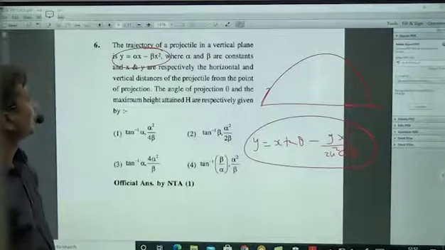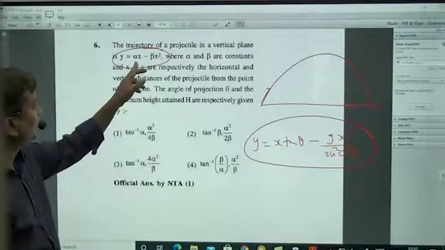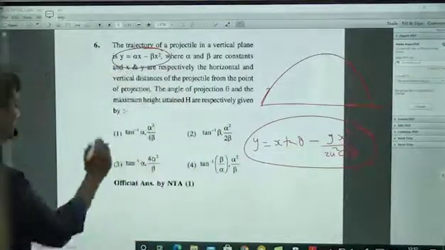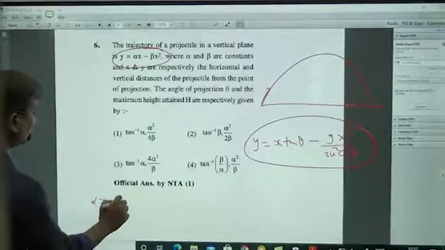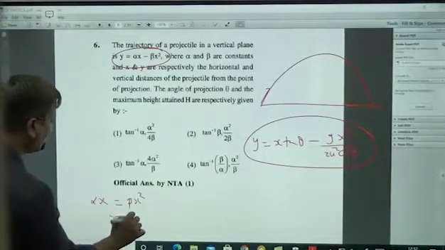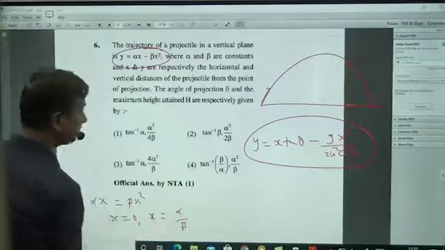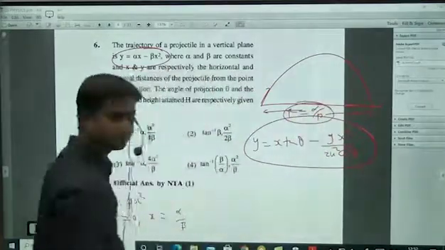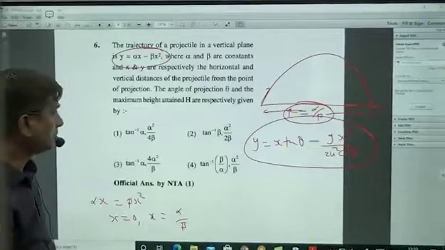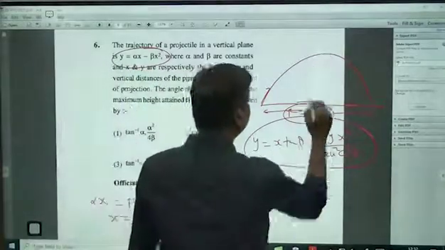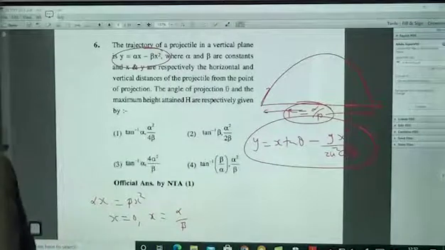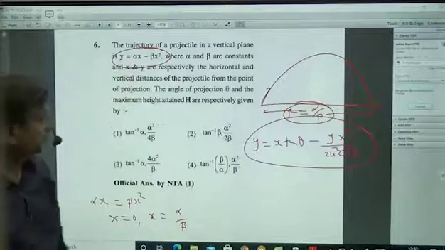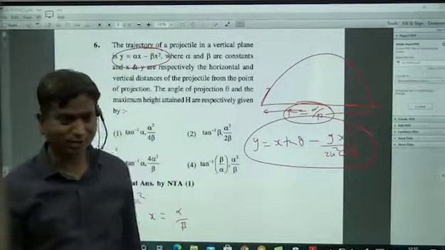Better you can put y equal to 0, and you will get the range. Here if you put y equal to 0, alpha x is equal to beta x square, so x equal to 0 or x equal to alpha by beta, right? So this is alpha by beta. This is the range actually, range is alpha by beta when you put y equal to 0. Now what do you do? Differentiate this one, dy by dx. So you will get the slope at the starting point. Yes, you can do it. So that is one way.